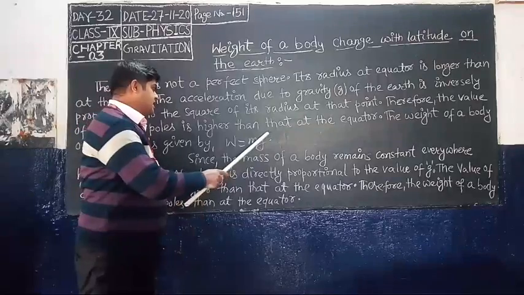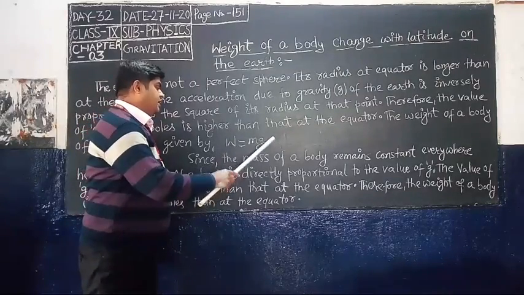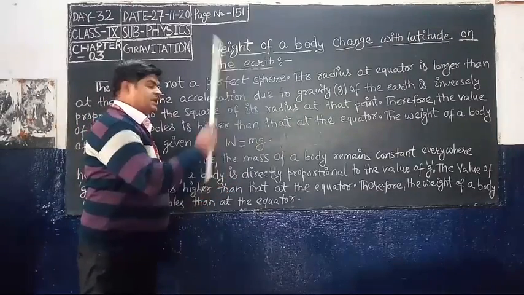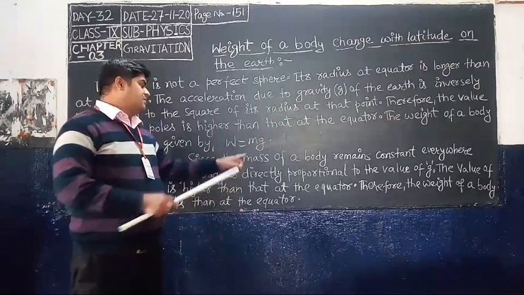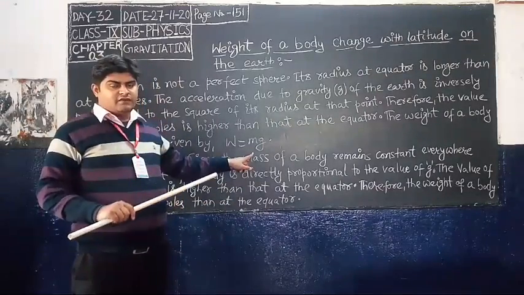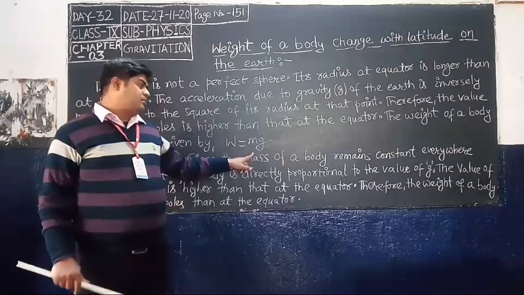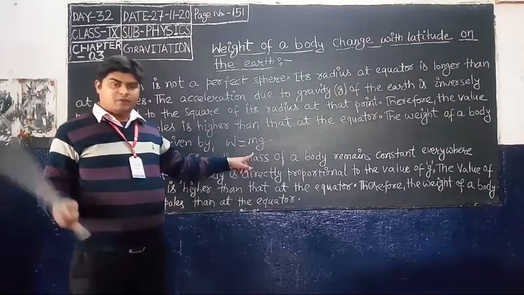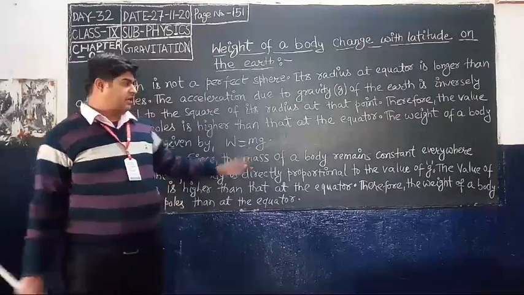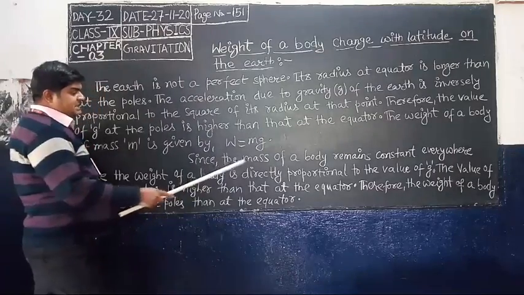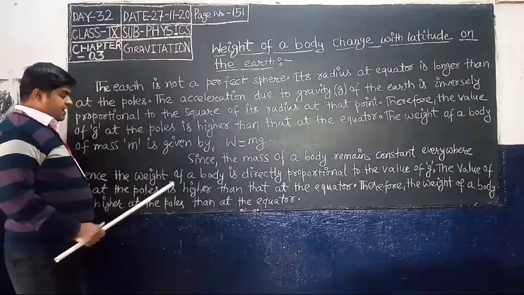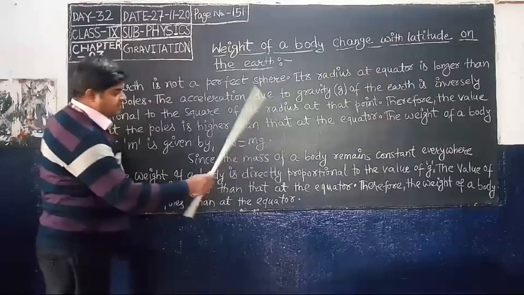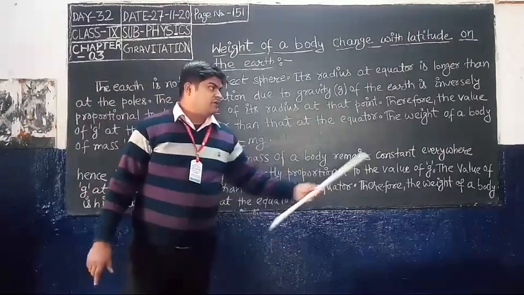That means the weight of any body depends upon the value of acceleration due to gravity, so the weight of the same body is different at the equator and at the poles. Since the mass of a body remains constant everywhere, the weight of a body is directly proportional to the value of g.